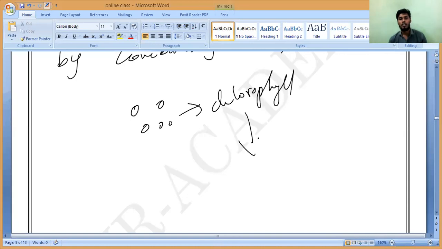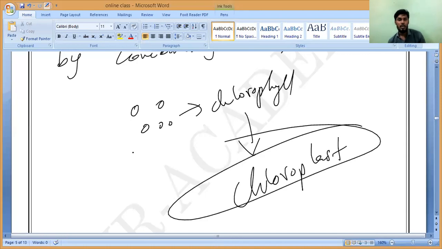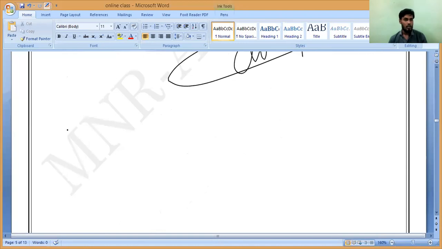Chlorophyll is called a chloroplast. CHLORO, chloroplast. Please note it down. Understand, Mari? This is the third condition.